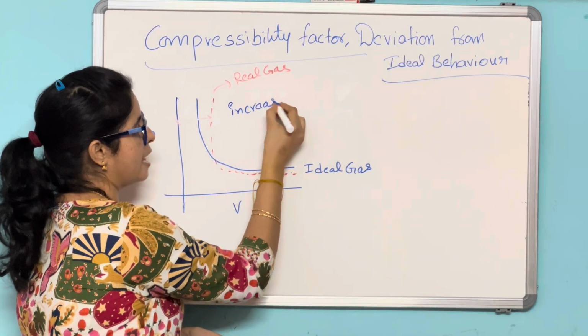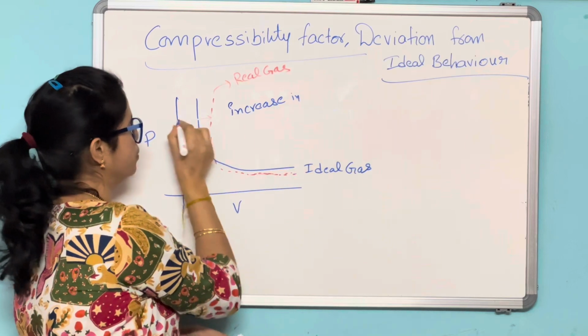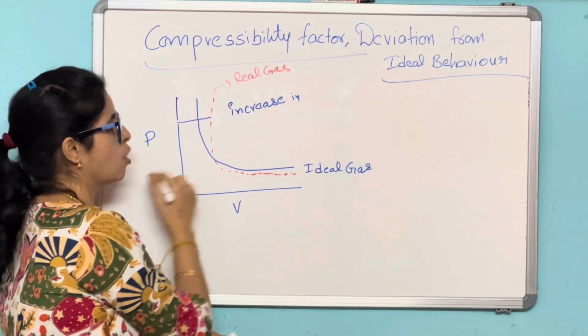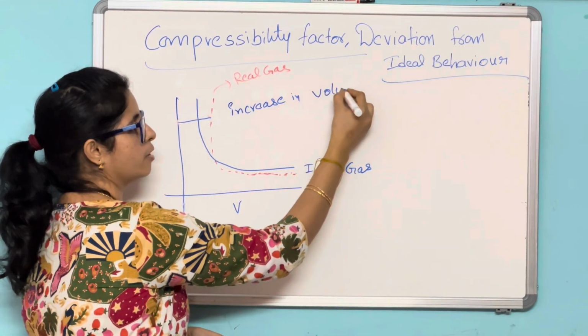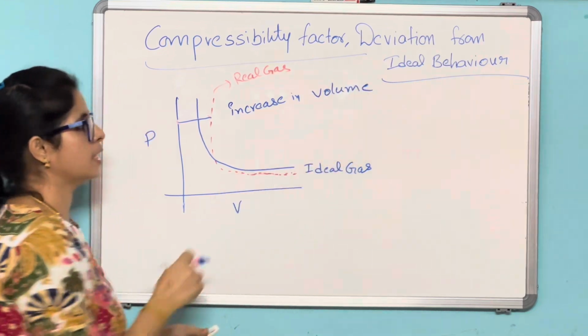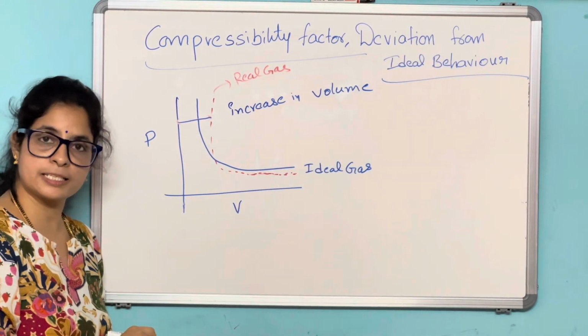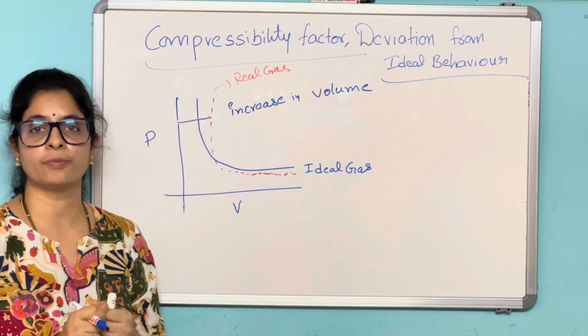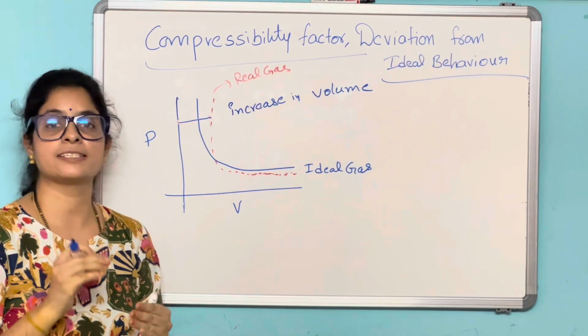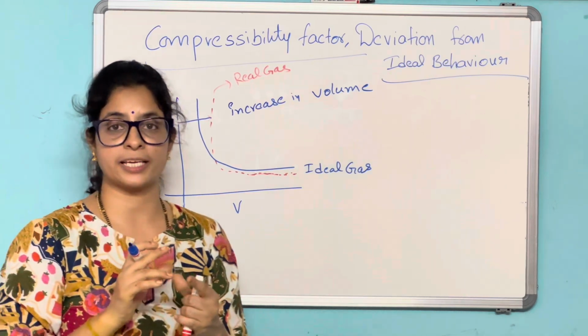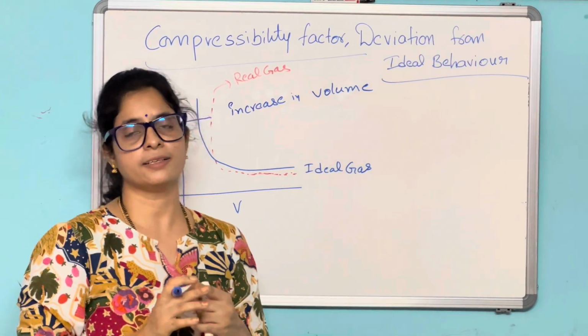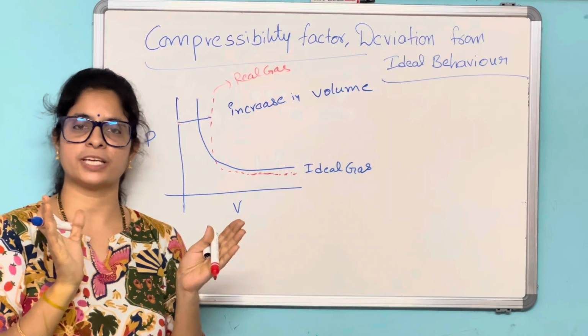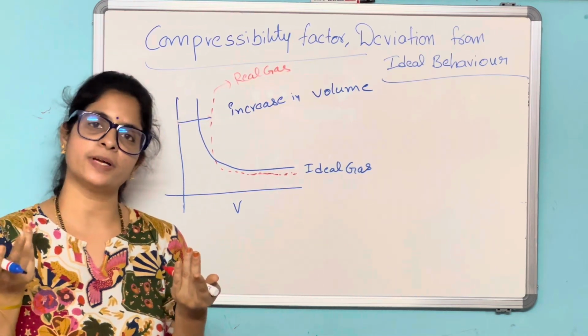This increase in the volume when it is deviated from the ideal behavior, when will this happen? When there is an increase in the volume, if there exist repulsive forces between the gas molecules, then they move far apart from each other, so volume increases.